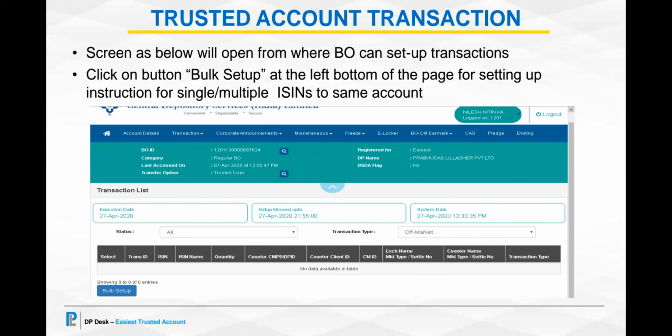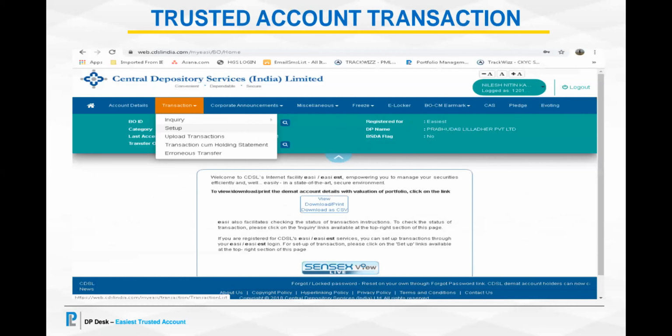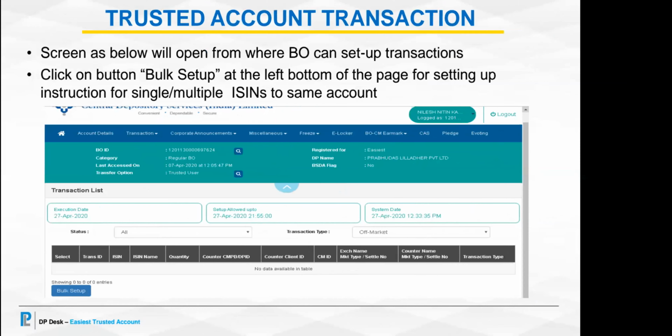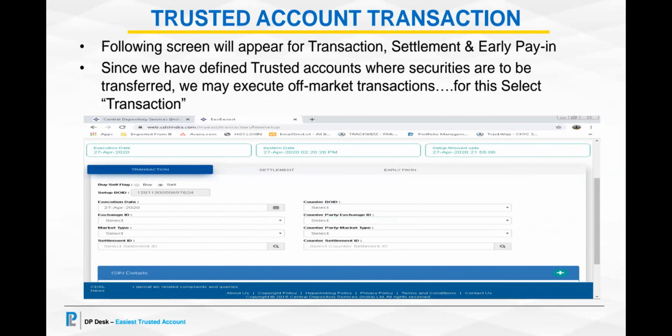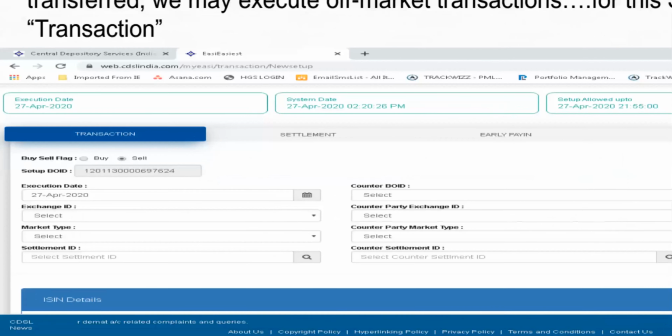After that, he will have to press on this bulk update. He will have to press on the bulk update button, which is on the left corner, left hand bottom of the page. He can see this bulk setup. He will have to click on the bulk setup. Another screen would open with 3 tabs here. One tab would be for transaction, one tab would be for settlement, one tab would be for early pay-in.